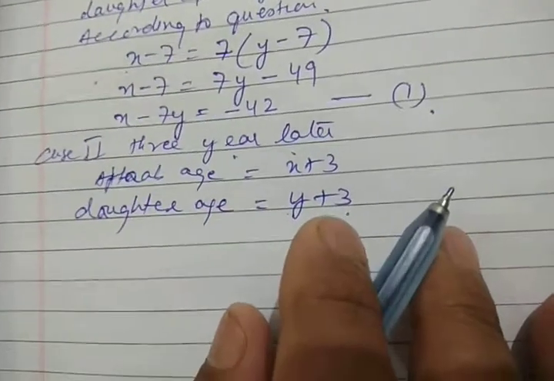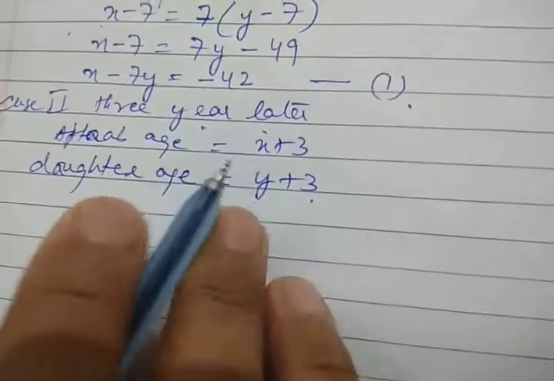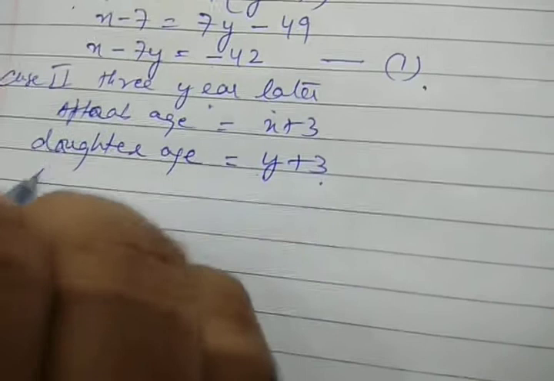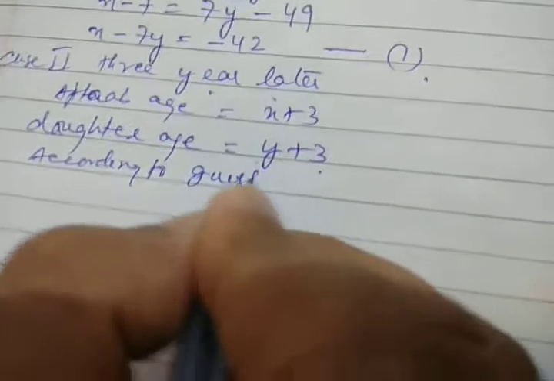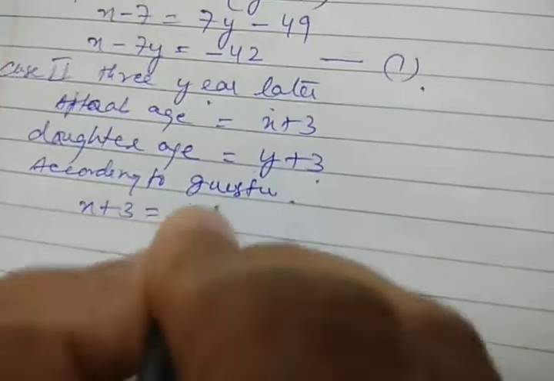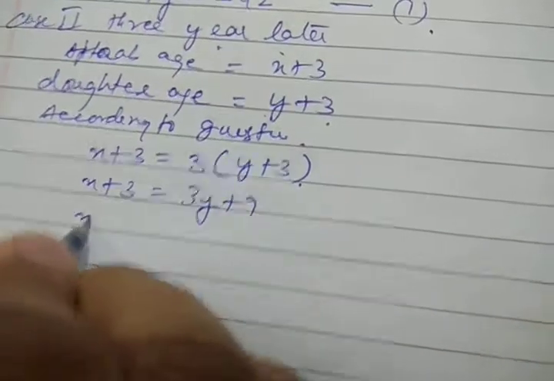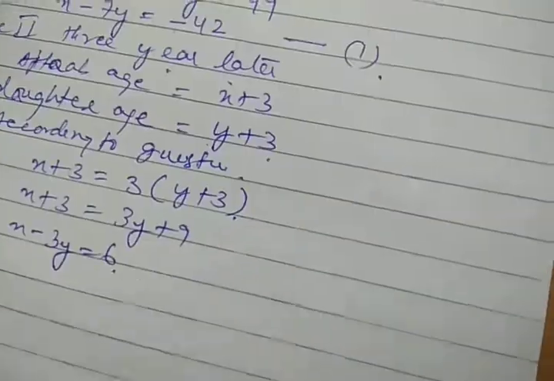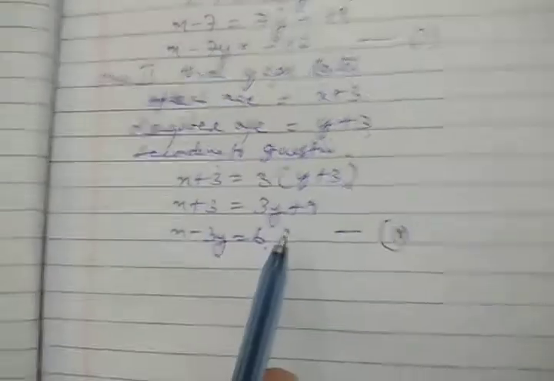And it is said in the question that 3 years from now I shall be 3 times, so he will be 3 times. So according to the question, x plus 3 will be equal to 3 times daughter's age. So x plus 3 is equal to 3y plus 9, or x minus 3y is equal to 6. These are the two equations formed by the two conditions given in the question.